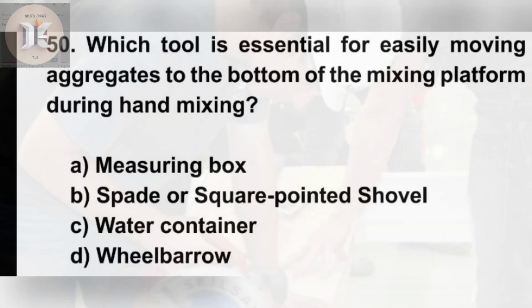50. Which tool is essential for easily moving aggregates to the bottom of the mixing platform during hand mixing? A. Measuring box. B. Spade or square-pointed shovel. C. Water container. D. Wheelbarrow.